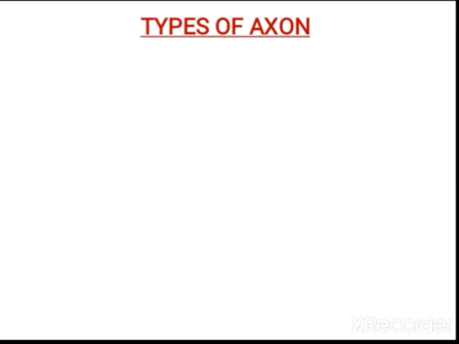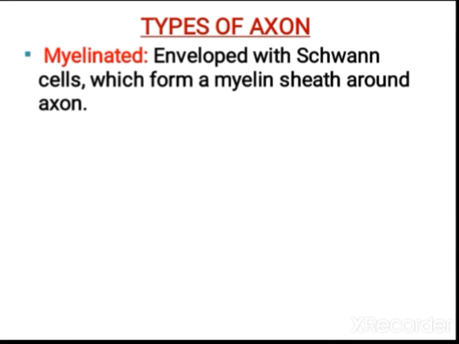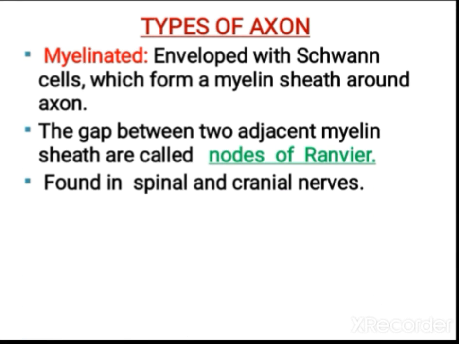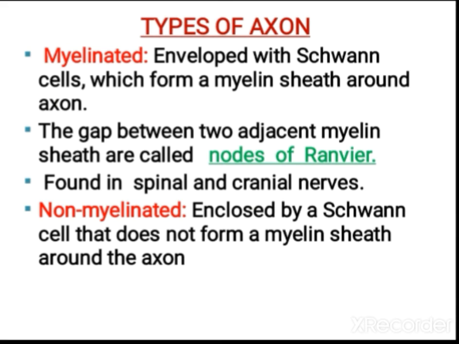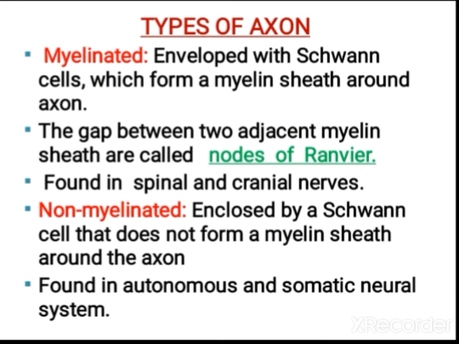Now let us see the types of axons. The axons can be myelinated or non-myelinated. Myelinated axons are enveloped by Schwann cells, which form a myelin sheath around the axon. The gap between two adjacent myelin sheaths is called the node of Ranvier. It is found in spinal and cranial nerves. Non-myelinated axons are also enclosed by Schwann cells, but the Schwann cells do not form any myelin sheath around the axon. That is why we call them non-myelinated. They are found in the autonomic and somatic neural system.